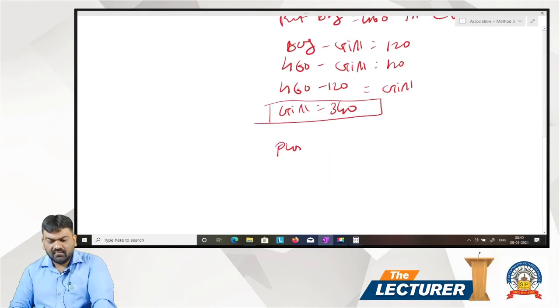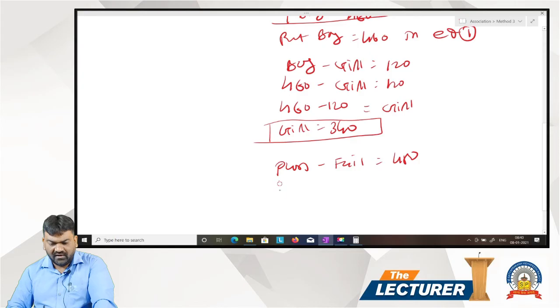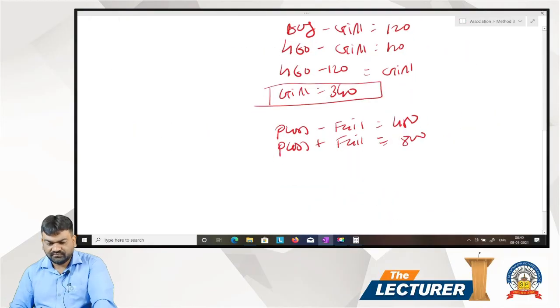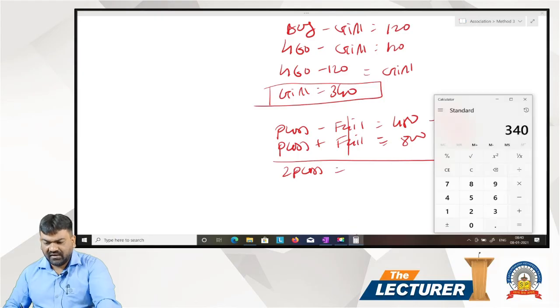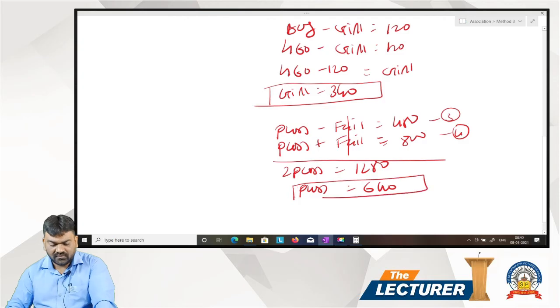So pass minus fail is equal to 480, and pass plus fail is equal to total 800 students. This is equation number 3, this is equation number 4. Fail cancel. 2 pass is equal to 480 plus 800, 1280, divided by 2, 640, that is pass.